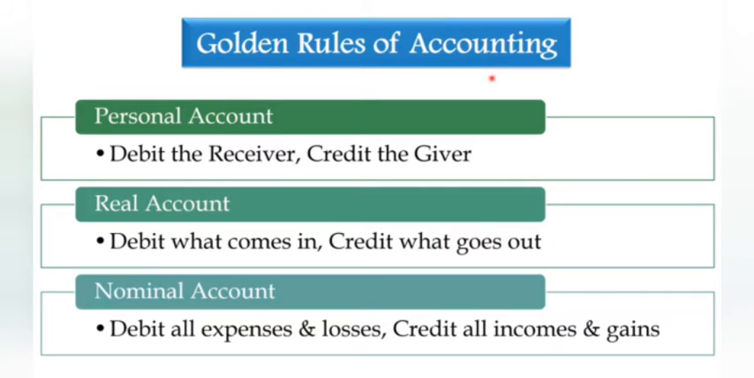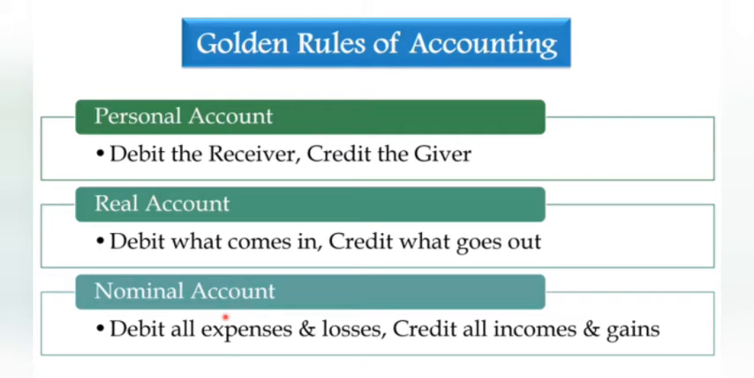Golden rules of accounting. First, I categorize all the accounts into three major categories. These three major categories are personal, real and nominal. The rule of the personal account: debit the receiver and credit the giver. Understood? Remember all the rules because these rules are very important while we are recording the journal transactions. Real account: debit what comes in, credit what goes out. Nominal account: debit all the expenses and losses, and credit all the income and gains.